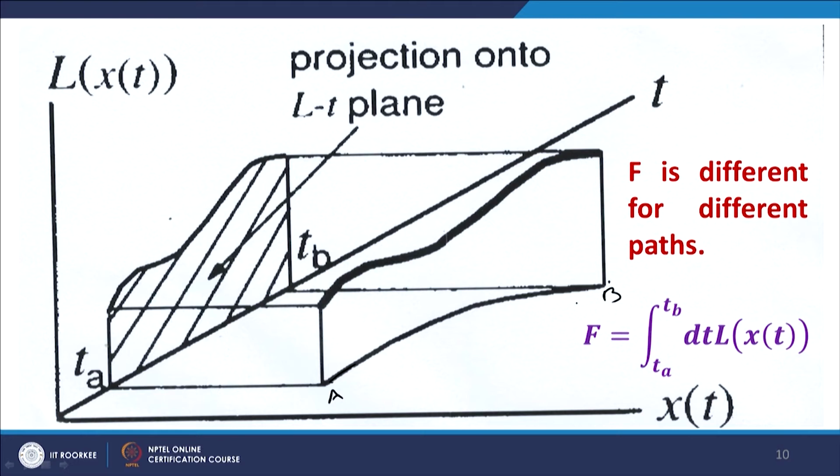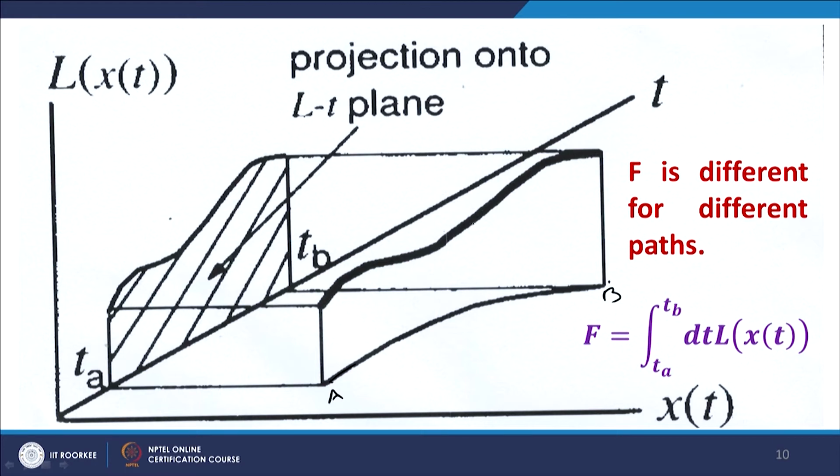For every value of x(t), we will get a value of L(x(t)), and that is depicted by this dark curve in the 3-dimensional space, where we have time moving, because L is a function of x, which is a function of t. As time evolves, x also evolves, and as x evolves, L(x(t)) is captured by this particular curve. But the integration has to be performed with respect to t.